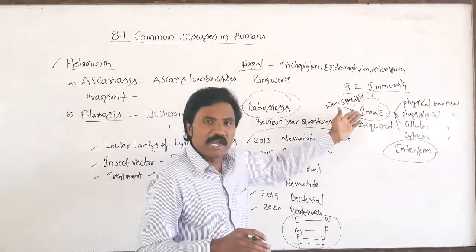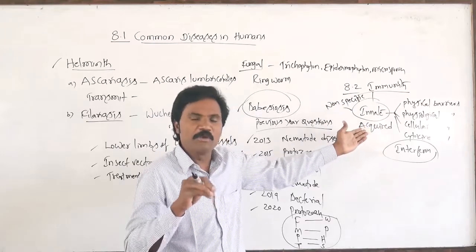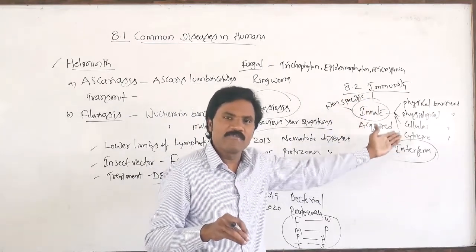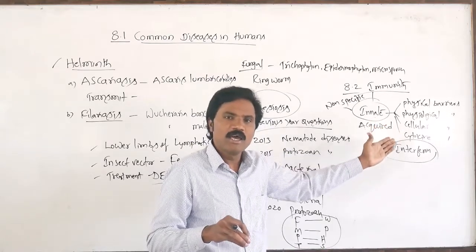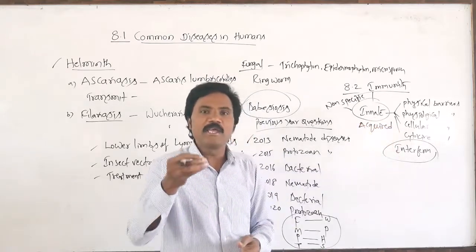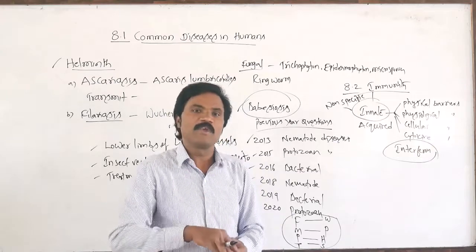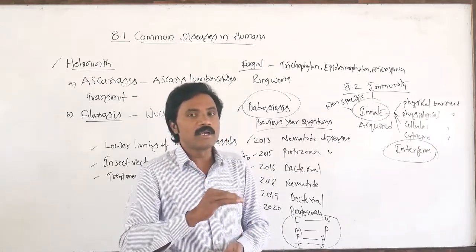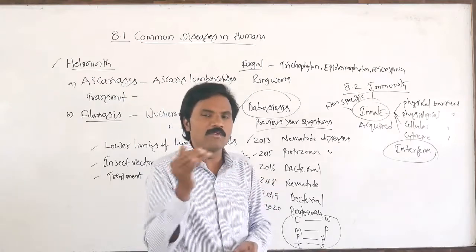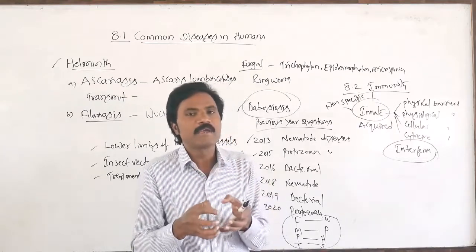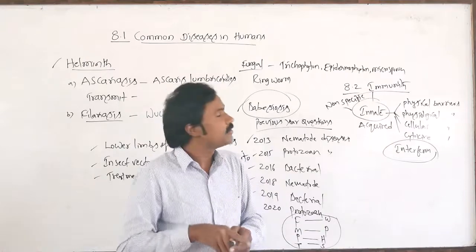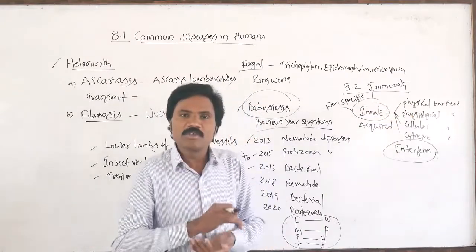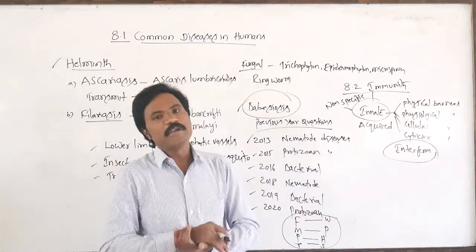So the innate immunity, that is inborn immunity, has four particular types of barriers: physical, physiological, cellular as well as cytokine. Any type of germs, if they enter, are automatically prevented. Even if they enter, they will be trapped. So that is what we call innate immunity. Next class we will discuss acquired immunity. Okay.